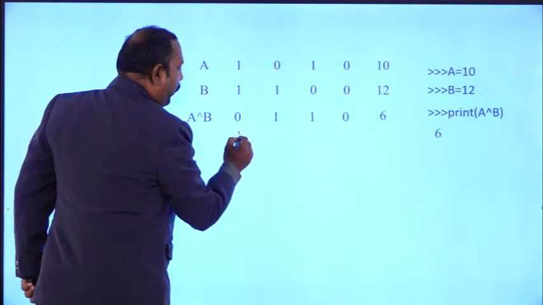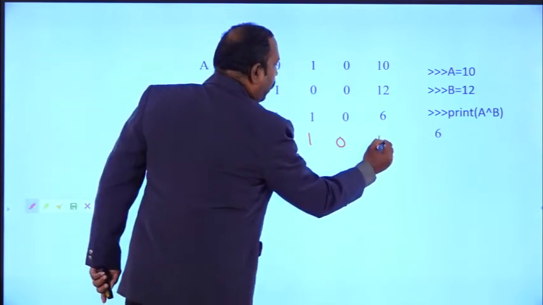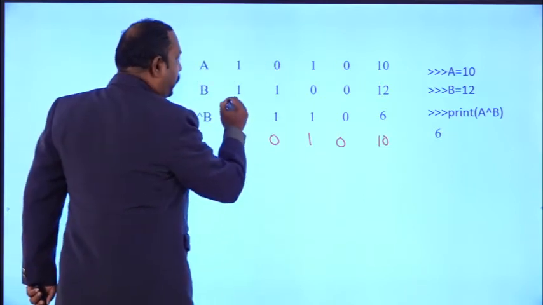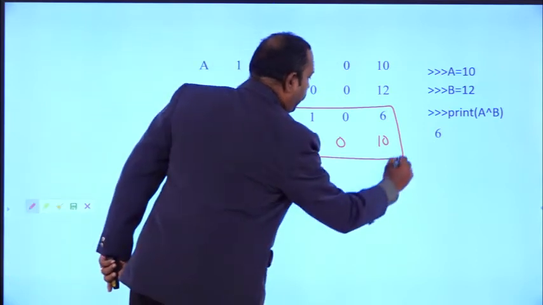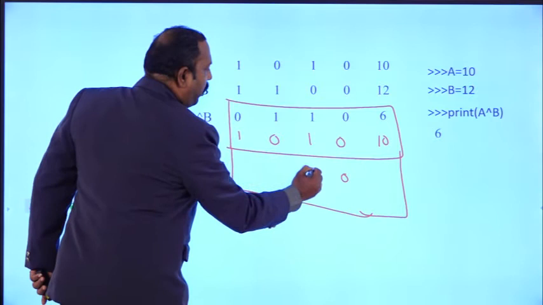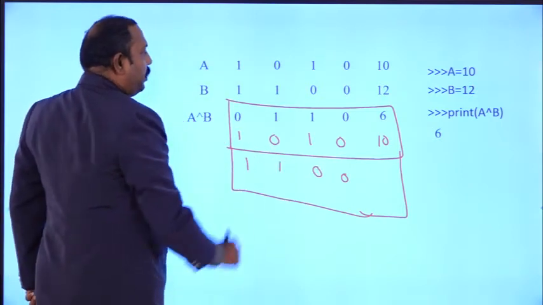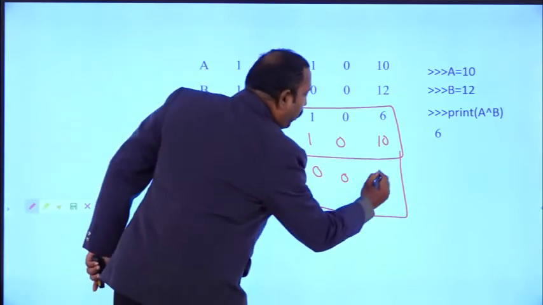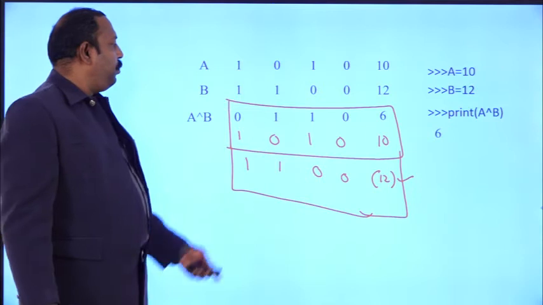What is the value of 10? 1, 0, 1, 0. That is nothing but 10. Now I want to perform the XOR operation on these two values. What is the output you will get here? 0, 0 gives 0. 1, 1 gives 0. 0, 1 gives 1, 1, 0 gives 1. So what is the output we got here? We got 12 again. What is the advantage of using that?